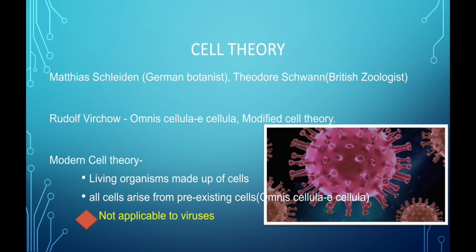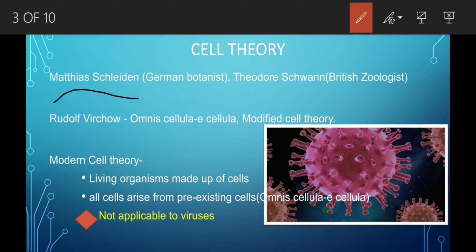Historically, not much was known about cells. Many biologists tried to explain how life came into existence on Earth. Among them, the theory given by Schleiden, Schwann and Virchow is of importance. Matthias Schleiden, a German botanist, along with Theodor Schwann formulated the cell theory. They said all the living organisms are made up of cells. Rudolf Virchow modified the cell theory given by Schwann and Schleiden. The theory modified by Virchow is now called modern cell theory.